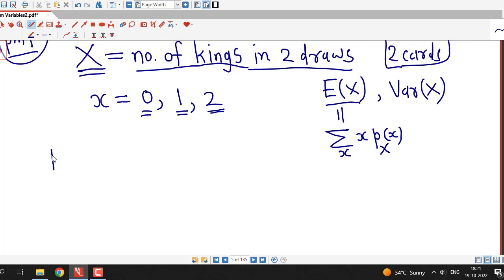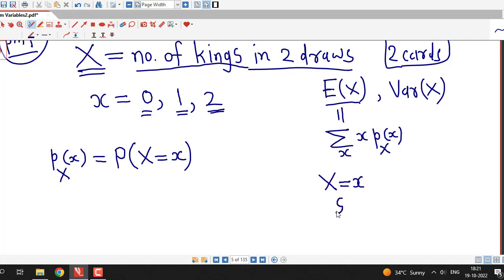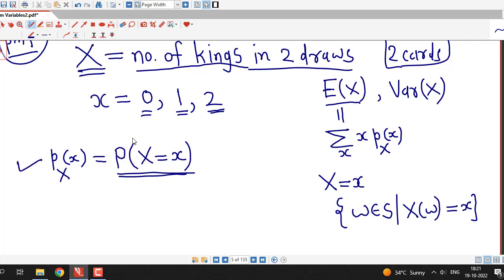Now by the definition, probability mass function of X is given by p(x) equal to probability that capital X can take the value small x. We know that this X equal to x denotes the event. It is the set of all possible outcomes in the sample space whose value or whose image under random variable capital X is small x. So we have to decide these probabilities for small x equal to 0, 1 and 2. And for this we will do this one by one.